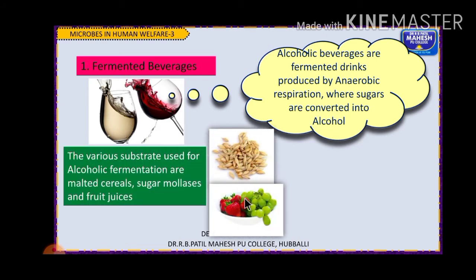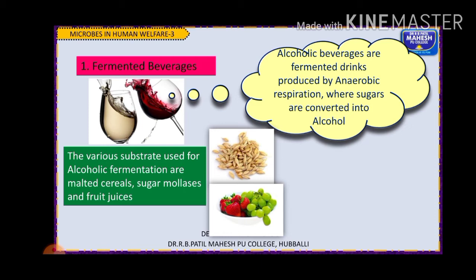Generally, the substrate used for alcoholic fermentation, you know what is meant by substrate, right? The substrate is the substance or chemical which is undergoing the reaction. Here malted cereals can be used, and sugar molasses. Molasses is the syrup-like product you get when sugar cane is refined.